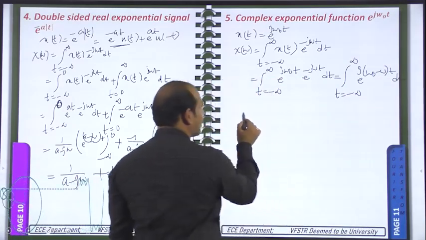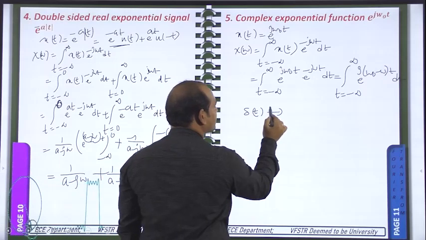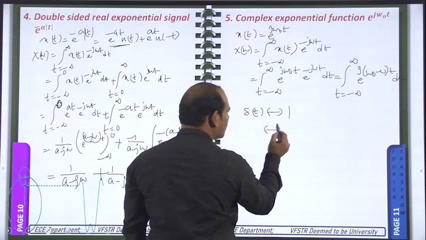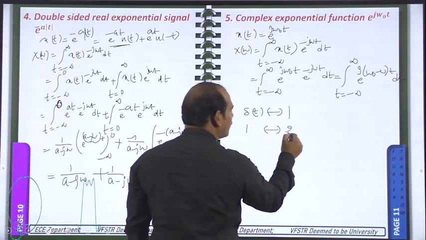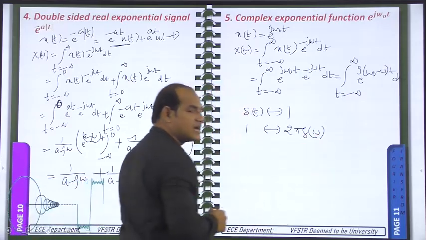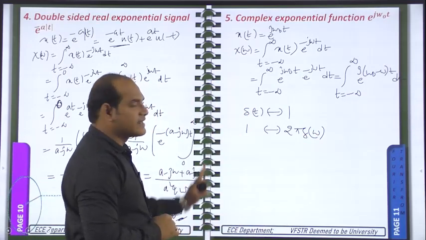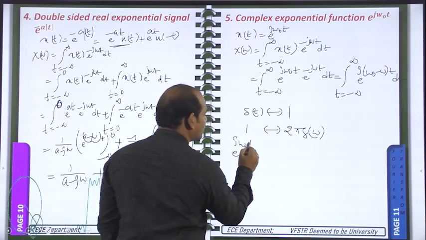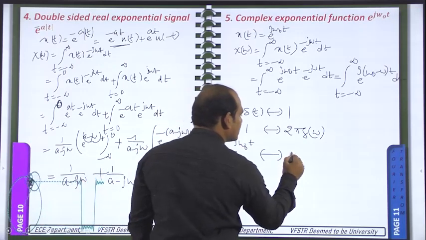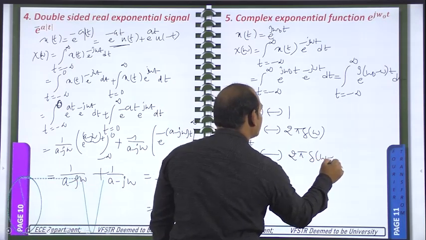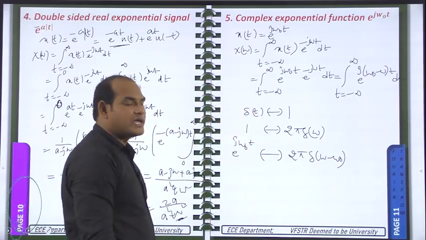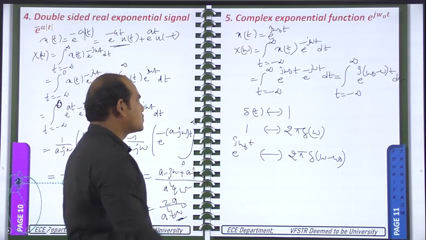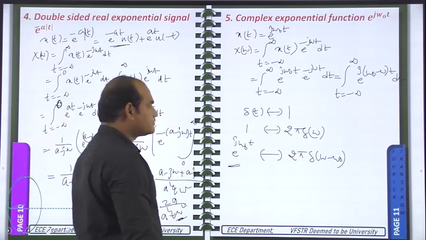Okay, so previously we have taken del of t is having the Fourier transform is 1. Now when you have this 1 this side, then here you have 2 pi into del of omega. According to the duality property of the Fourier transform, we can write this one. And here you are getting the exponential e power j omega naught t, so here you should have the shifting operation, that is 2 pi into del of omega minus omega naught. Okay, so this one we can get from the inverse Fourier transform formula also. So according to the duality property I have taken this one.